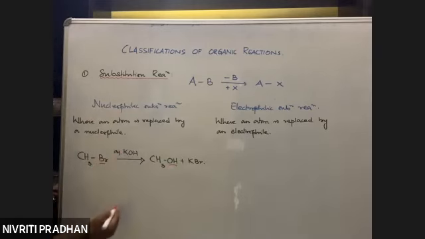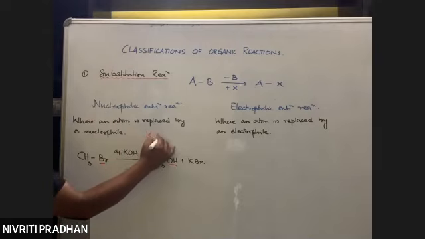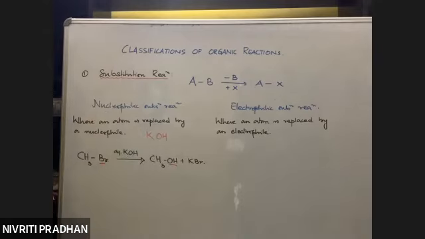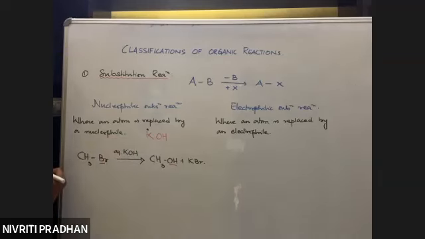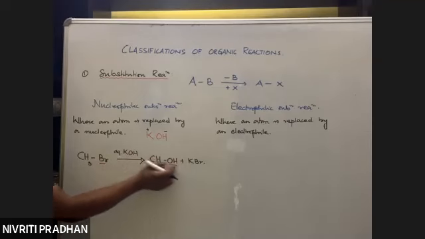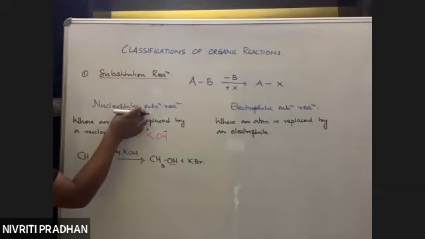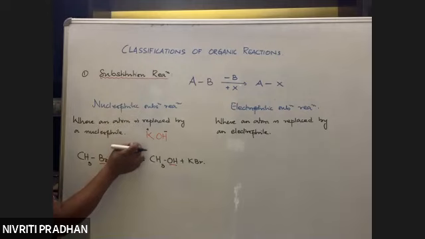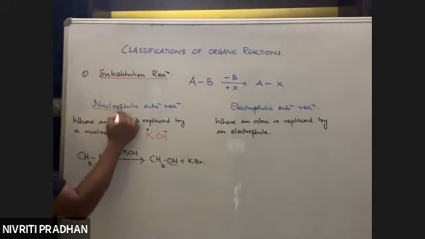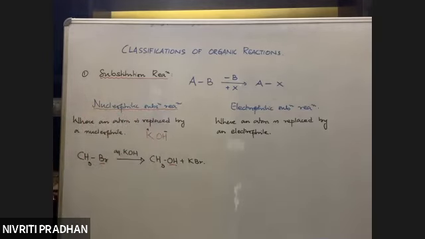Now in potassium hydroxide, which is the positive and which is the negative part? Potassium hydroxide is an ionic compound. Potassium is the positive part. Very good. The negative part is OH, hydroxide. So here bromine is getting substituted by hydroxide ion. Hydroxide means a negatively charged species, so OH negative means nucleophile. Since bromine is substituted by OH negative ion, this comes under the category of nucleophilic substitution reactions.